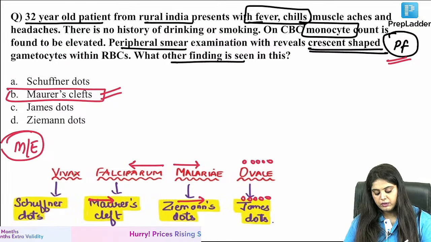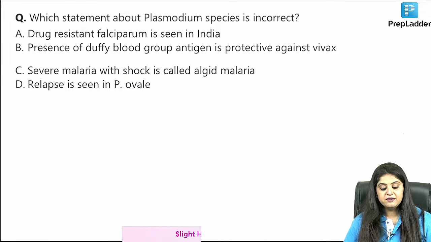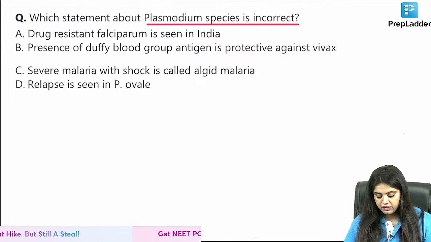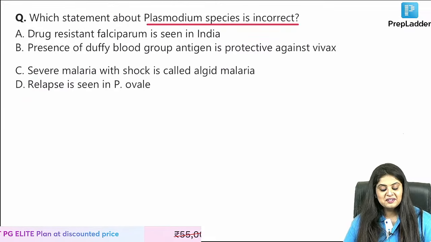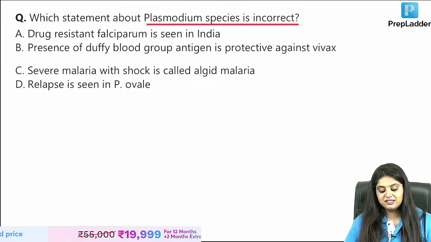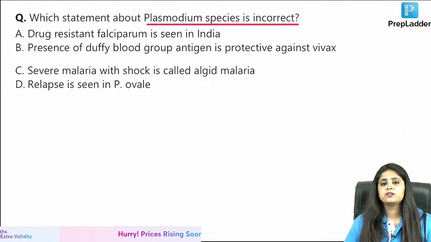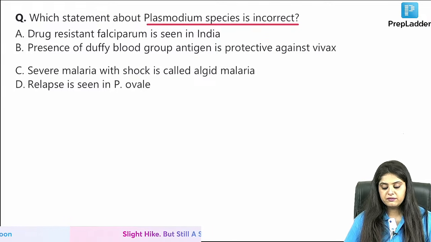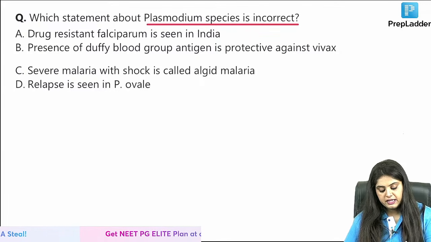Truly and genuinely the last question for the day, because I keep tricking you on that, but this is really the last. Which statement about Plasmodium species is incorrect? Someone said OA James. Okay, very nice, OA James. That's how we remember it. Coming to which statement about Plasmodium species is incorrect? Quickly, last question, one question, one photo. Can you do it in 1 minute? Okay, everyone is saying option B is incorrect.